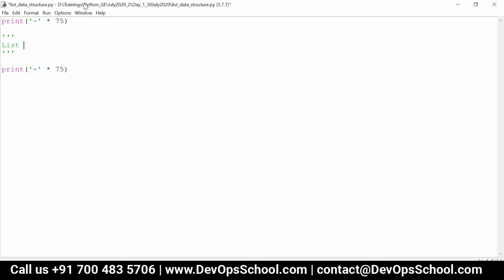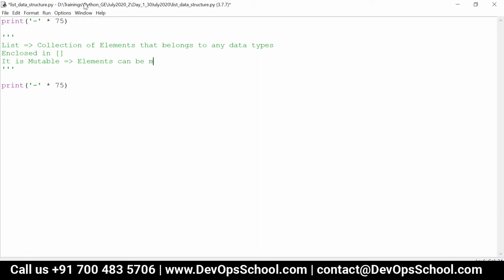So what is list? List is nothing but a collection of elements that belong to any data type. All right, and it is enclosed in a pair of square brackets. It is mutable, that is, elements can be modified, added or deleted.